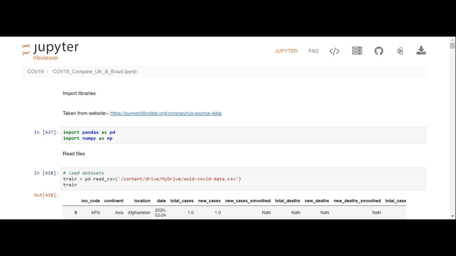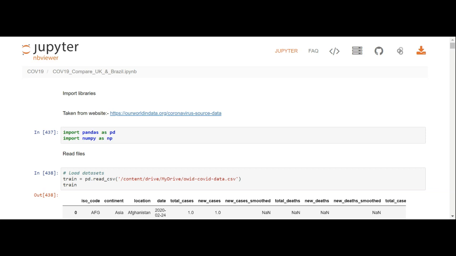So I thought it'd be a good idea to make another video and look at Brazil's death rates. I'm using the same program that I've been using previously, except that I've added Brazil to it, and I have updated the CSV file this morning. But this code review doesn't encompass yesterday's date because I have difficulties getting the Jupyter Notebook to come up.